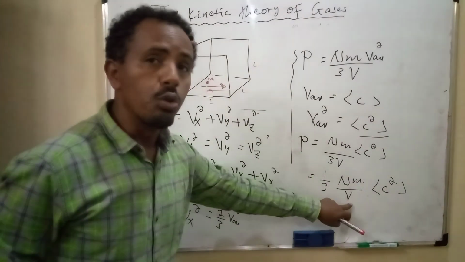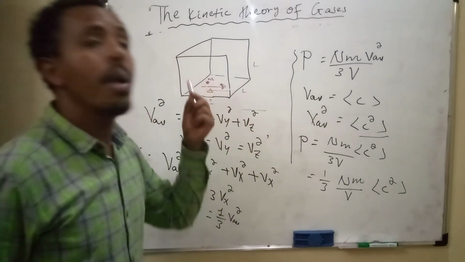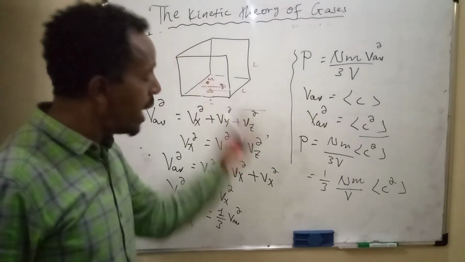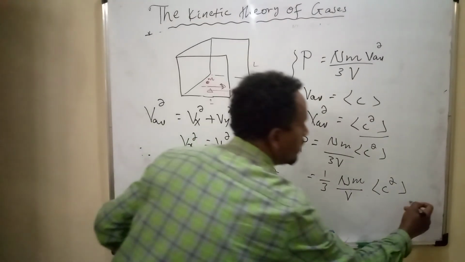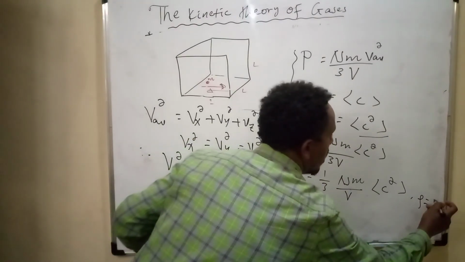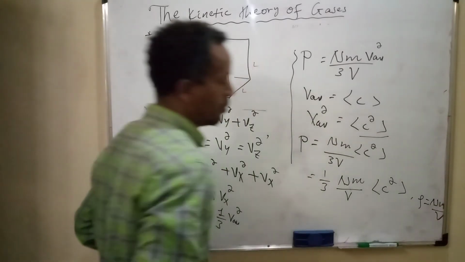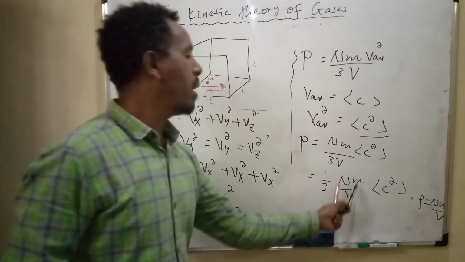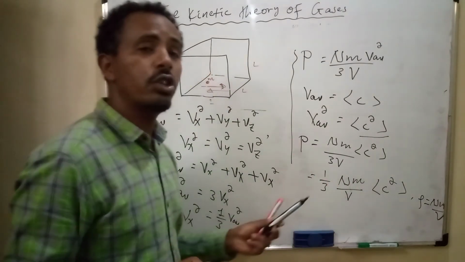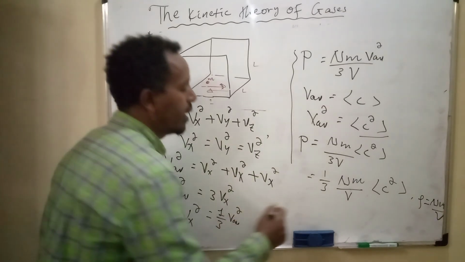Mass over volume is density for a single molecule. For any number of molecules, density is equal to number of molecules times mass over volume. Therefore, n times mass over volume can be substituted by the total density of the gas.